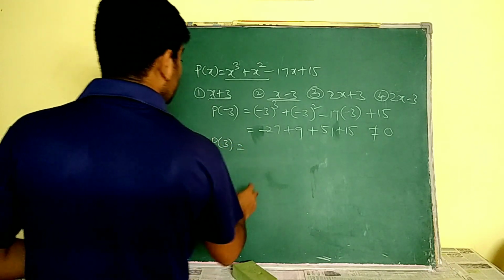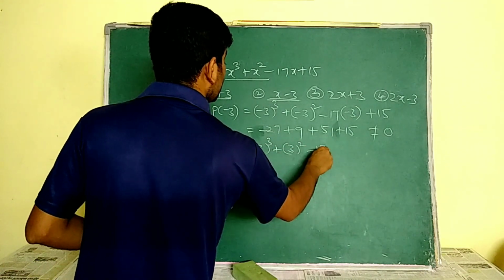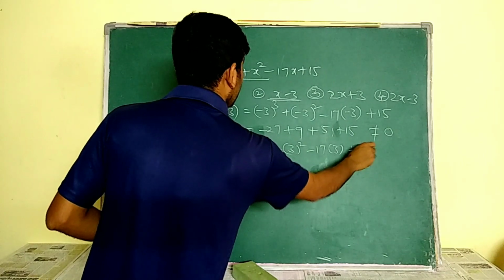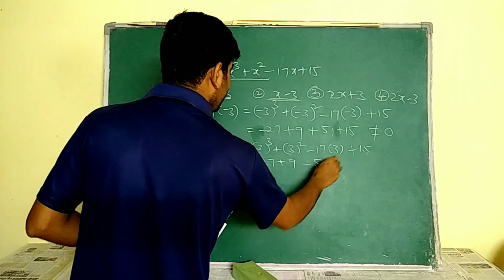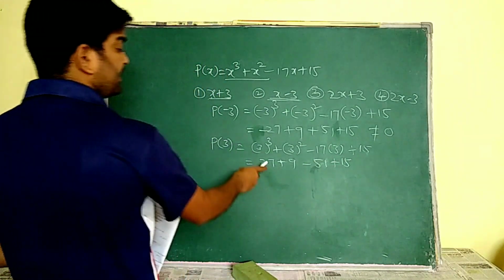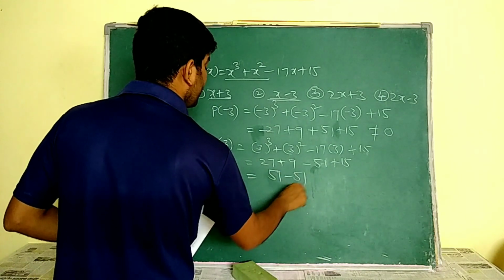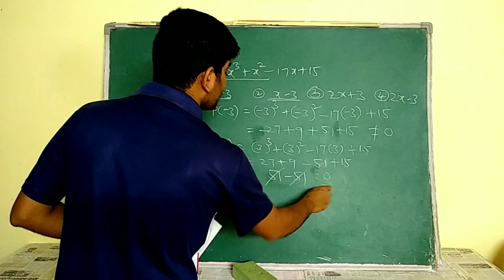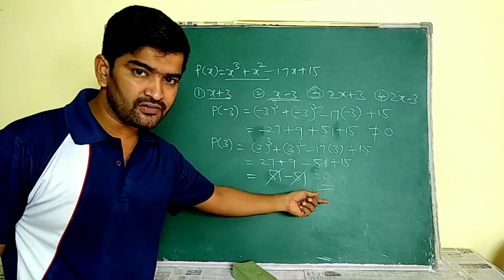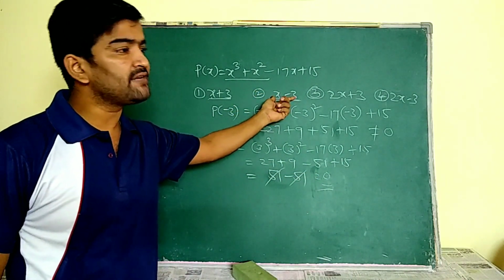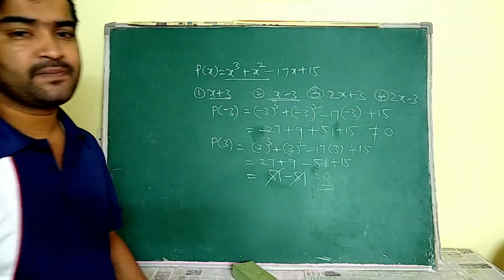So check p of 3. So 3 cube plus 3 square minus 17 into 3 plus 15. See, it is 27 plus 9 minus 51 plus 15. See here the sum of these positive values gives us 51 and the negative value is 51. These two are going to be cancelled, it is 0. So here we obtain p of 3 is equal to 0. That means the remainder is 0. If the remainder is 0, then the divisor is a factor to the given polynomial. So x minus 3 is a factor of this p of x.